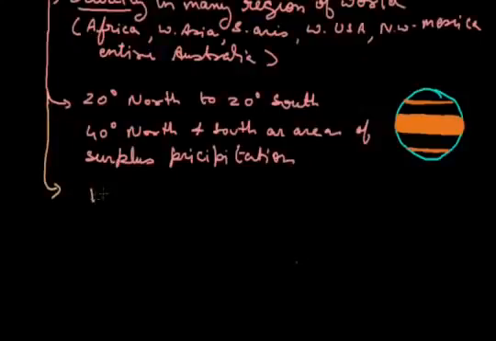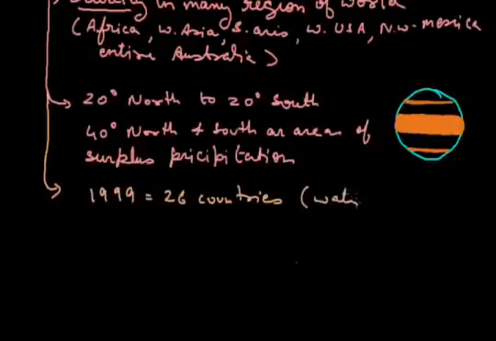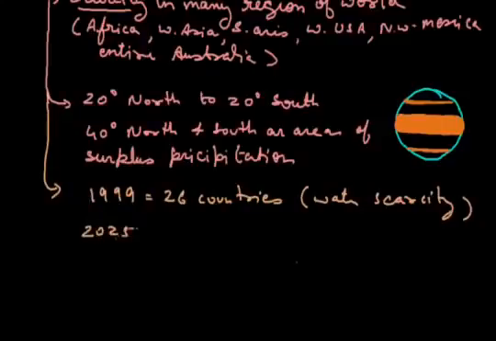So students, in the year 1999, 26 countries were facing the problem of water scarcity, and this number will increase in the year 2025, when it is said that likely 65 countries will face the problem of water scarcity. And some other countries will be included in this list.